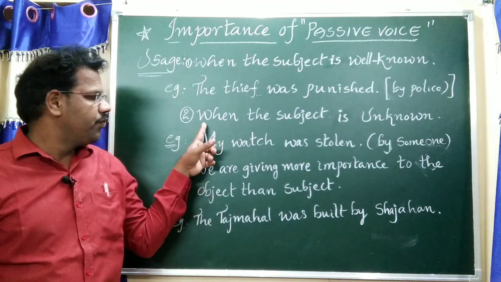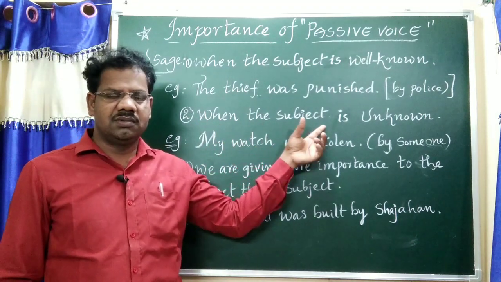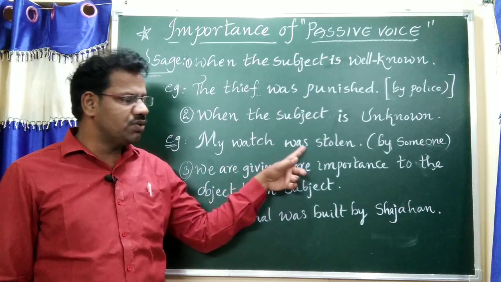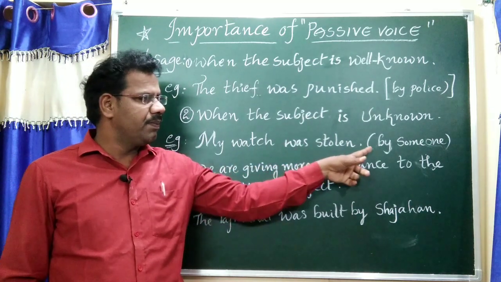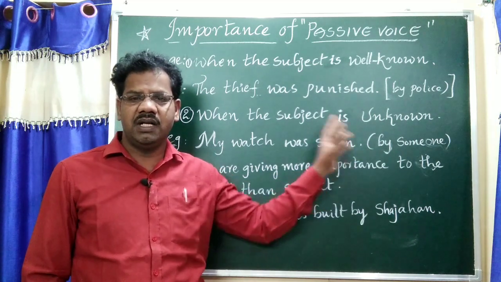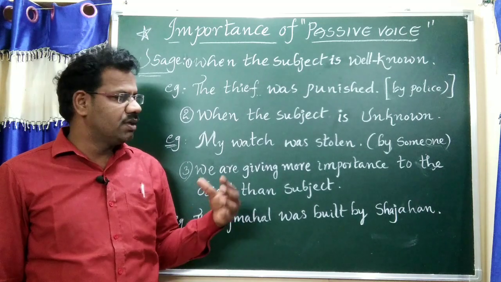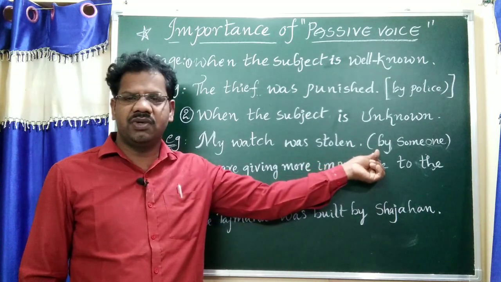Second one, when the subject is unknown. For example, "My watch was stolen." No need to write "by someone" or "by somebody," because we don't know the particular person. So there is no need to write by someone or by somebody.